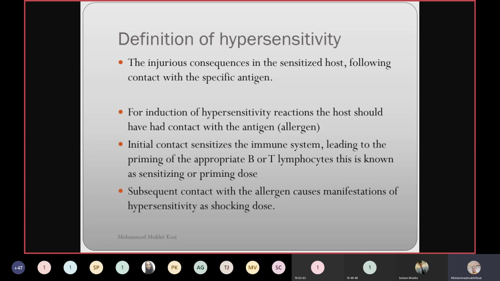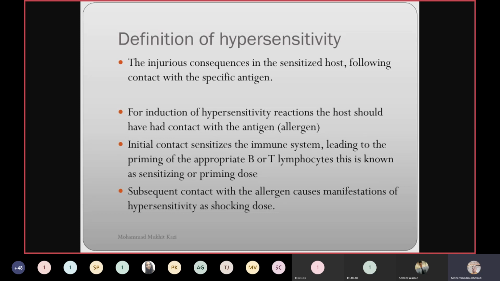The moment any foreign particle is introduced, it will sensitize the immune system by either a humoral immune response or a cell-mediated immune response, which we have already studied in the structure and function of the immune response, leading to the priming of the appropriate B or T lymphocytes. This is known as a sensitizing or priming dose. Up till this, it's okay, but subsequent contact with the allergen causes manifestations of hypersensitivity as a shocking dose.